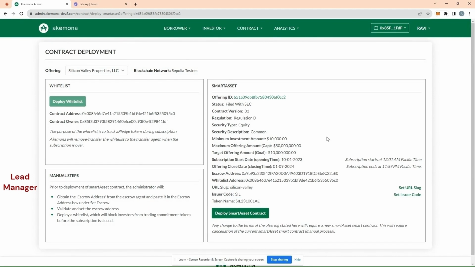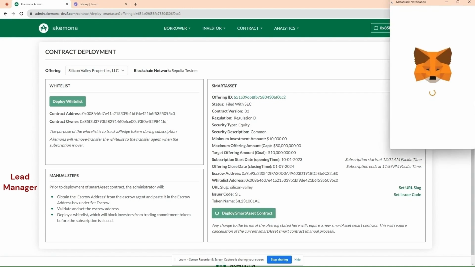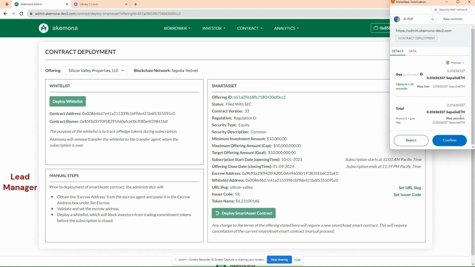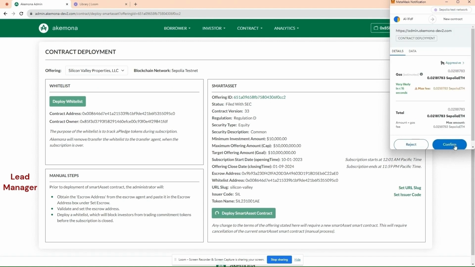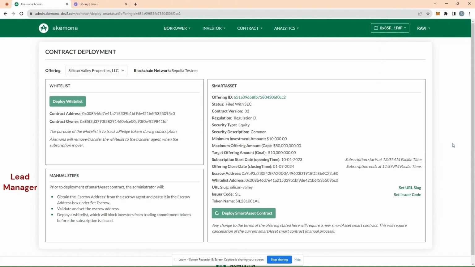Let's deploy the smart contract, and this is the market rate of gas for deploying the contract on the blockchain. Let's make it aggressive so that the smart contract is quickly deployed. Confirm. Now, a smart contract is being deployed. After it is deployed, our system will automatically link the smart contract to the offering.